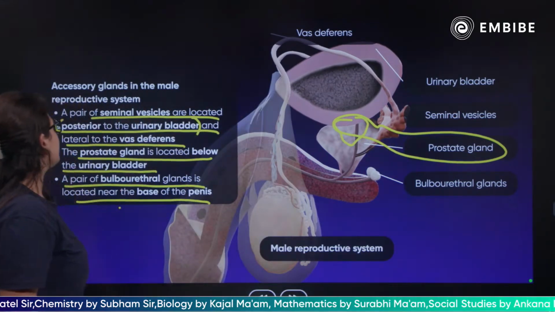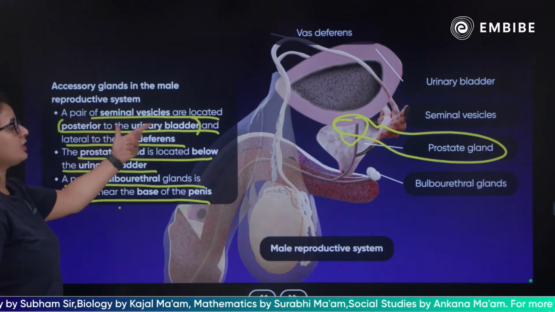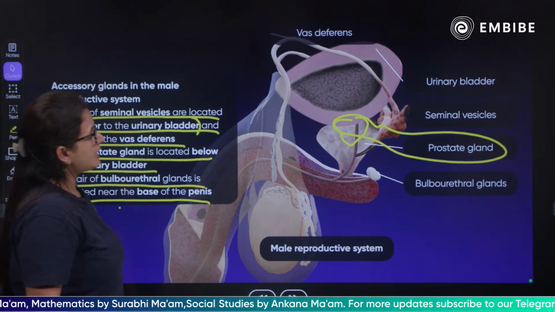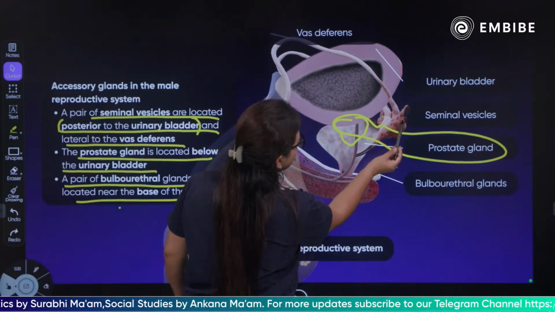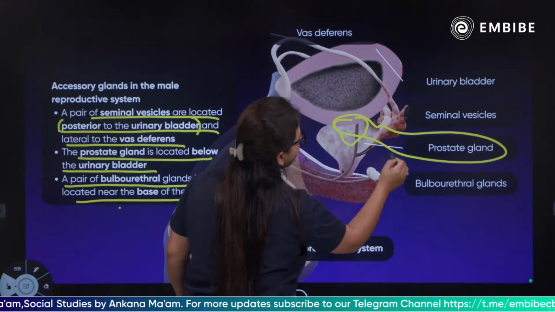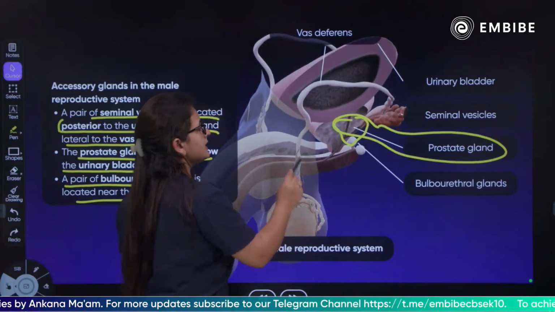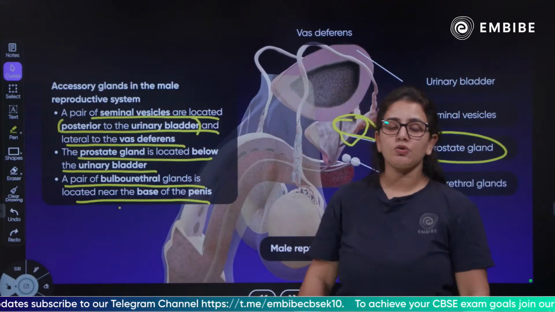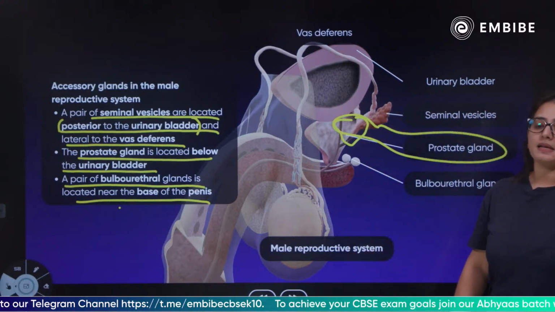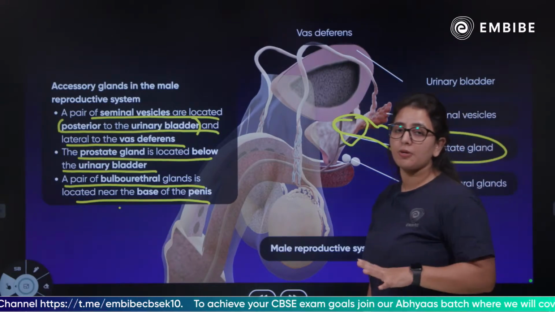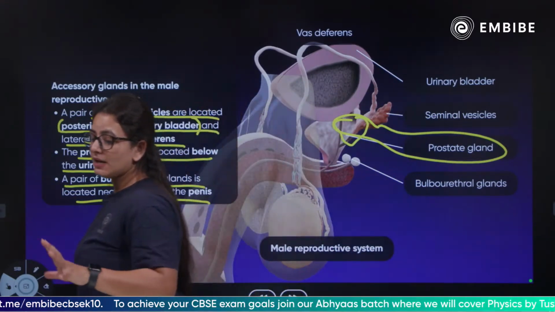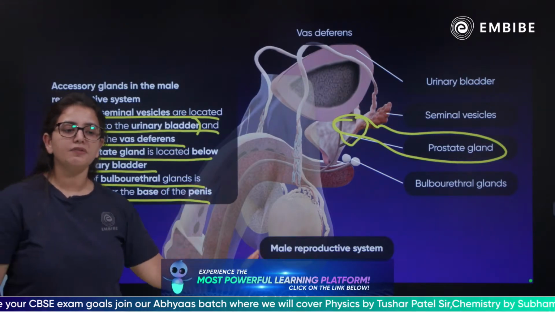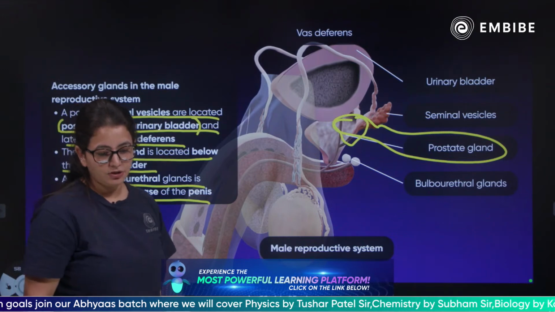The seminal vesicle is located posterior to the urinary bladder, and again the prostate gland is located below the urinary bladder. This is below and this is on the posterior. Can you see? This is your seminal vesicle and this is your prostate gland, situated below the urinary bladder. These are the parts present to assist the male reproductive system, to assist male gamete formation, and to assist the transfer of male gametes from the male reproductive tract to the female reproductive tract. Clear, children? Yes or no?